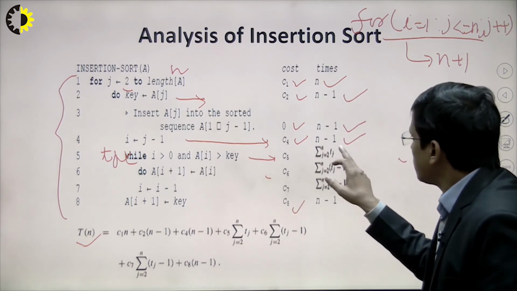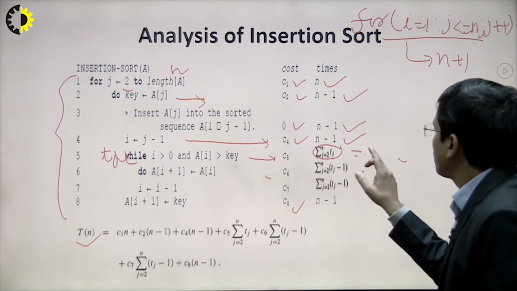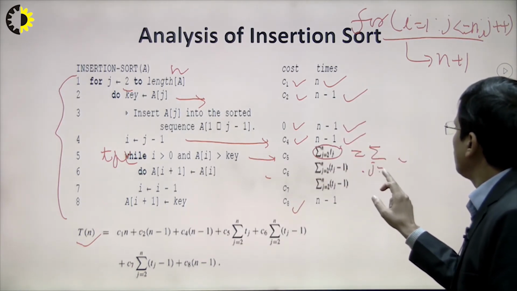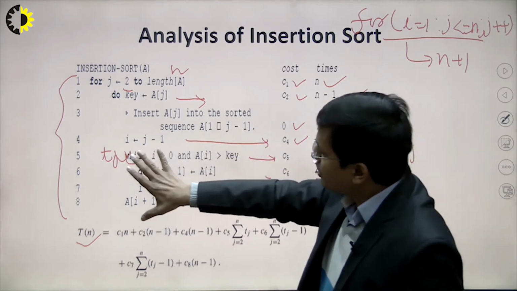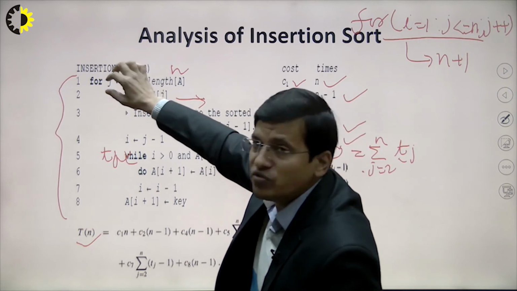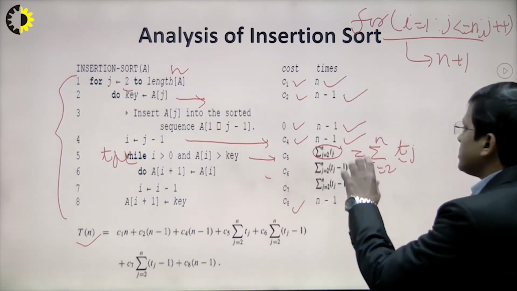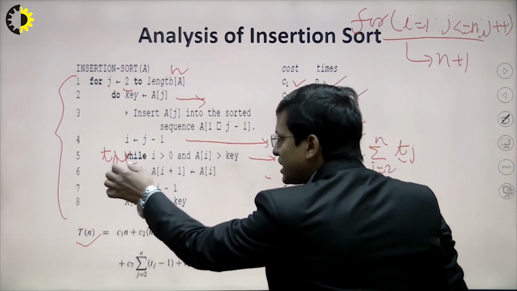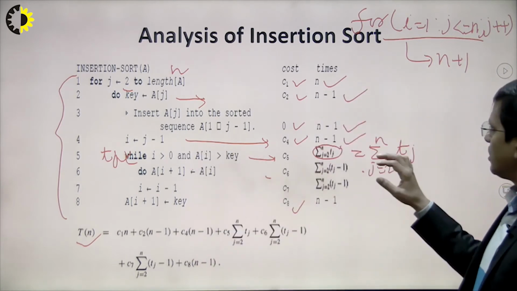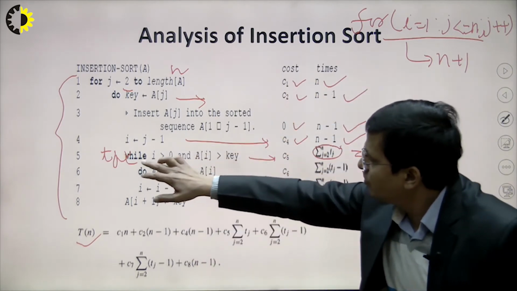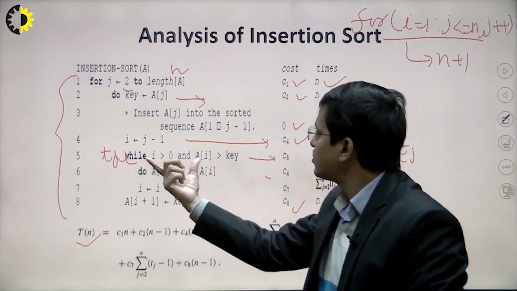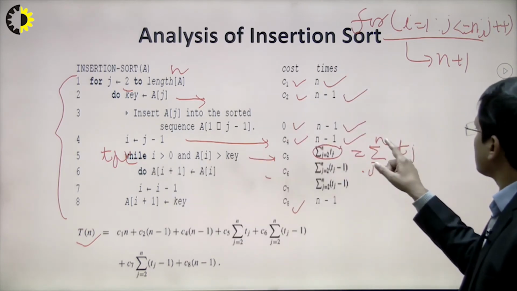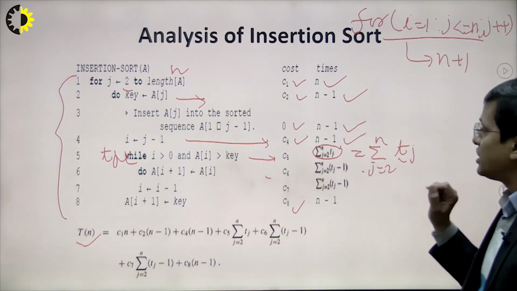So that is the summation of j equal to 2 to n of tj, because this inner loop is inside this for loop. Suppose a single while loop takes tj times. This means the overall number of comparisons of the while loop is the summation of j equal to 2 to n of tj.